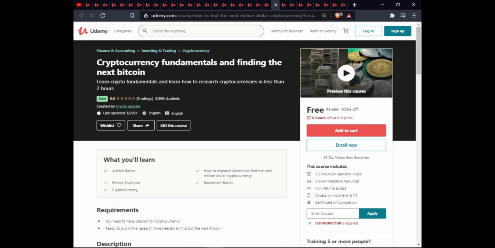The next course is cryptocurrency fundamentals and finding the next Bitcoin. In this course, you will learn altcoin basics, how to research altcoins to find the next million dollar cryptocurrency, Bitcoin overview, blockchain basics, cryptocurrency. This course is 1.5 hours, only one article to download, full lifetime access, mobile and certification.